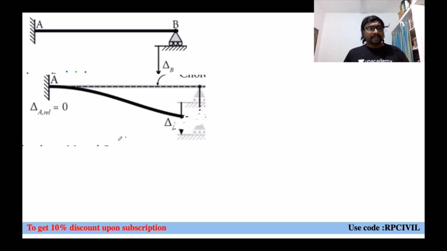Now, here if you observe, this is your deflection profile, right? When it is subjected to a sinking by delta, let us say small delta B or capital delta, as you wish, what will happen here? The support will come here. It is subjected to sinking by this amount. This is the deflected profile, you can say.